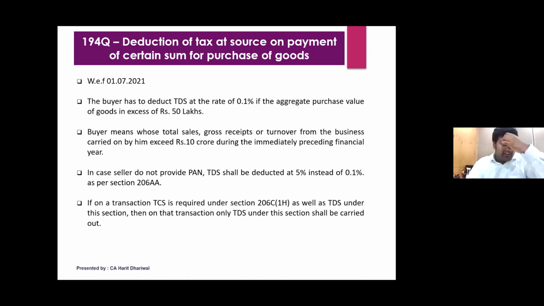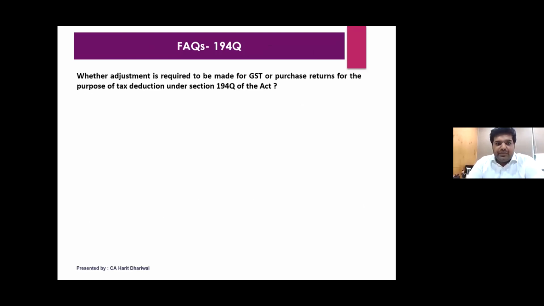In short, it is applicable from last year, 1st July 2021. The buyer has to deduct TDS at 0.1% if the aggregate of goods exceeds 50 lakh rupees. The buyer, as we discussed, is one exceeding 10 crores. If the seller does not provide a PAN, then TDS will be deducted at 5%, not 20%, instead of 0.1%. And yes, there's an interplay between 206C(1H) and 194Q. We will discuss that interplay also now.